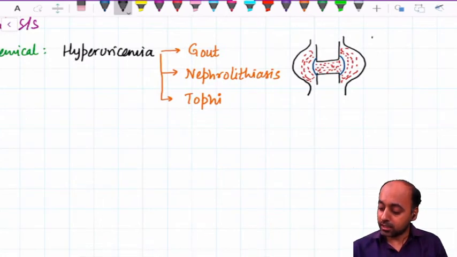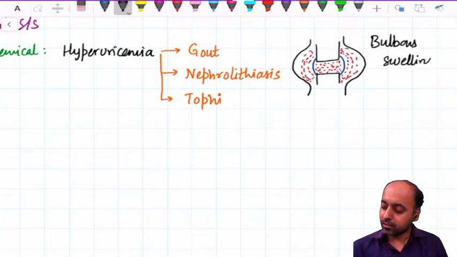It is a bulbous swelling, like the bulb of an onion. It is a bulbous swelling which happens to be stony hard because these are crystals.